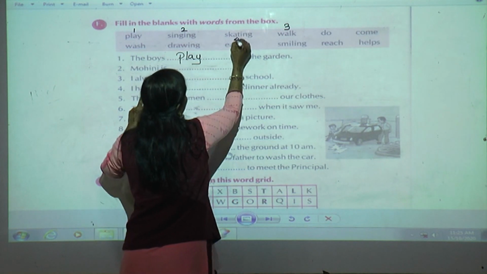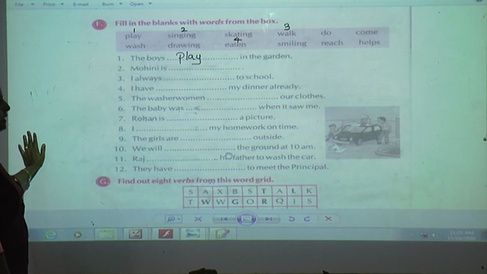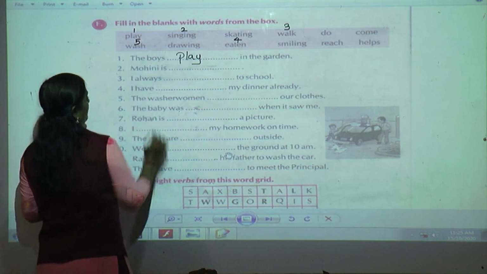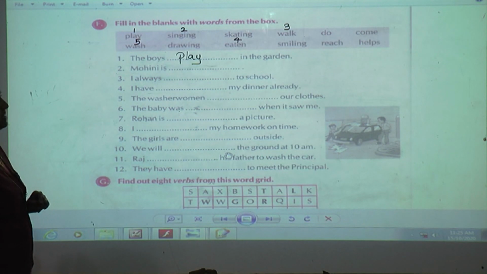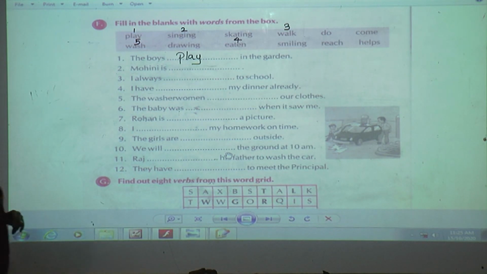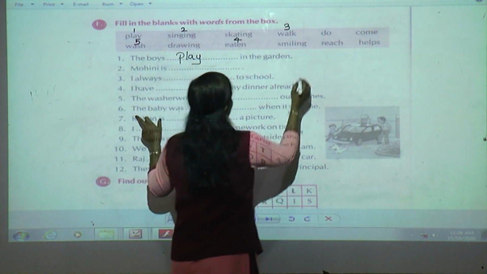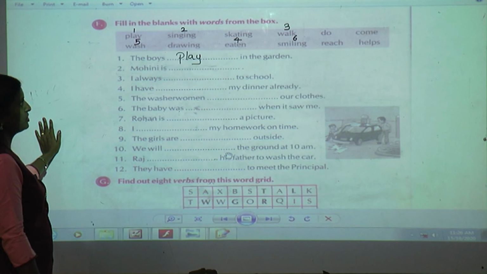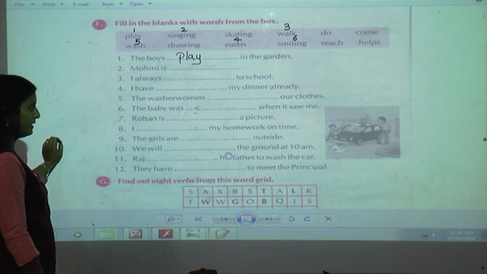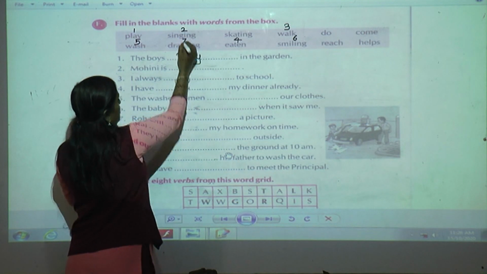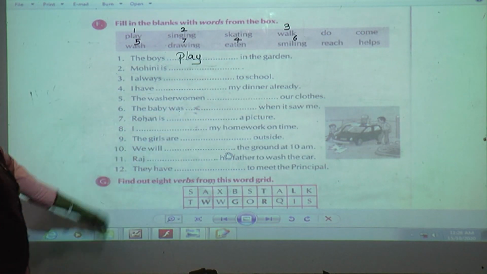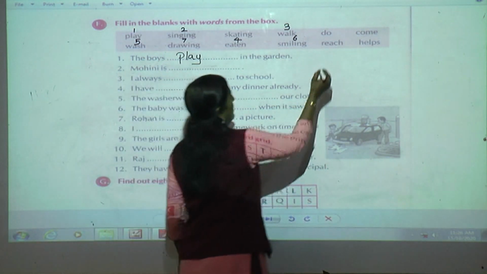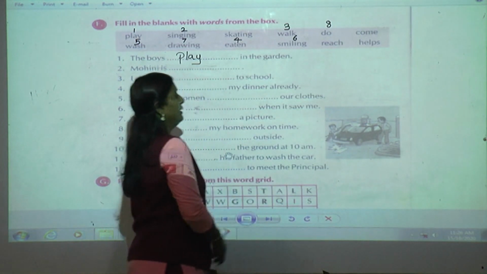Fourth, the washerwoman wash our clothes. This is fifth. The baby was dashed when it saw me. Yes, what does the baby do when it sees any person? They smile. Rohan is dash a picture. What is he doing? Yes, he is drawing a picture. Eight, I dash my homework on time. Yes, I do my homework on time.